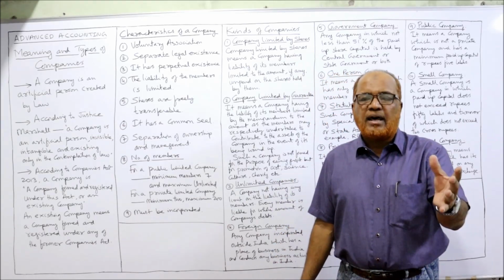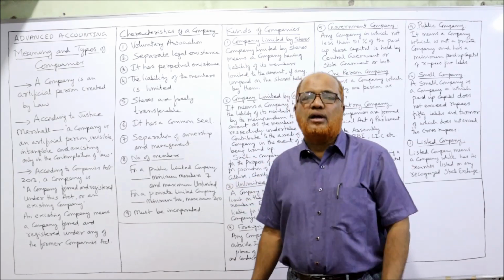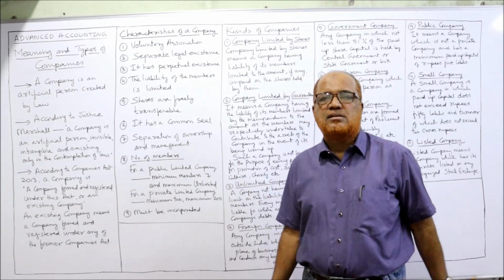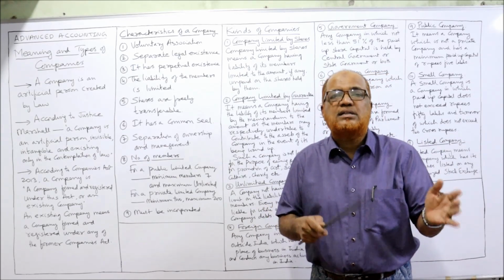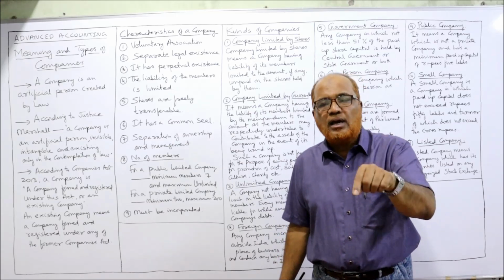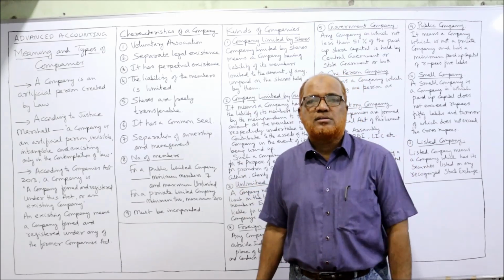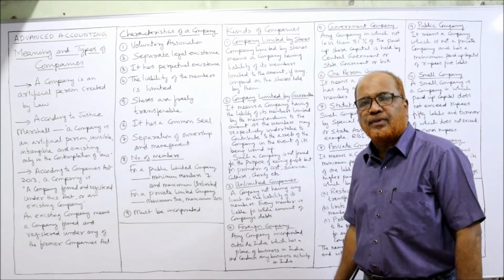The ownership and management are separate. The owners of the company are the shareholders. They are the investors. But the management of the company is in the hands of the board of directors. The board of directors will manage the company, but the real owners of the company are the shareholders. So there is separation of ownership and management in case of a company.